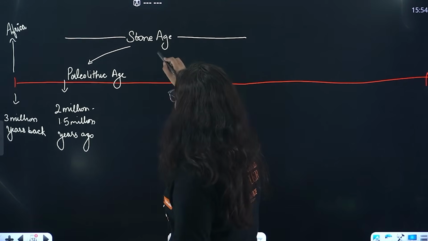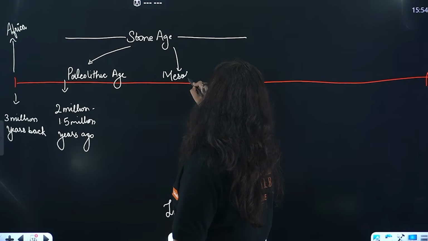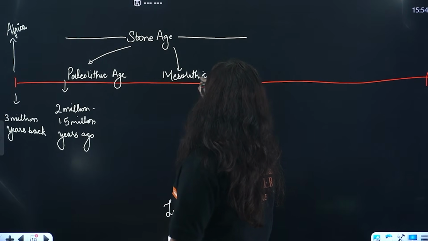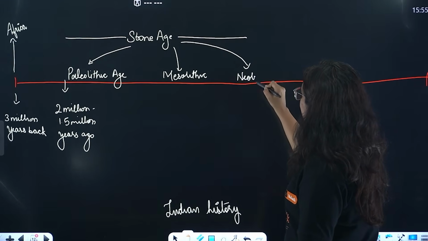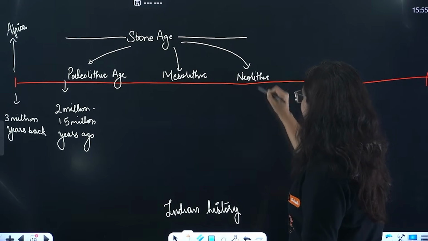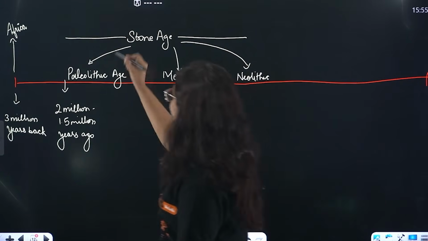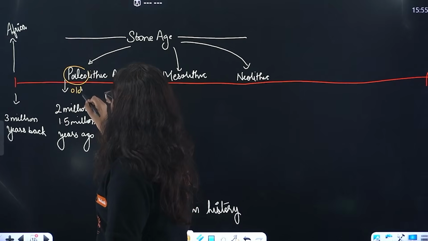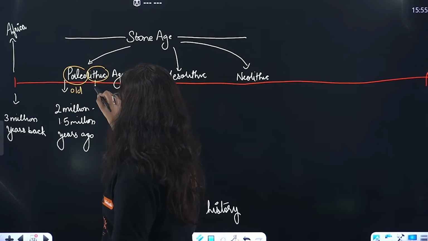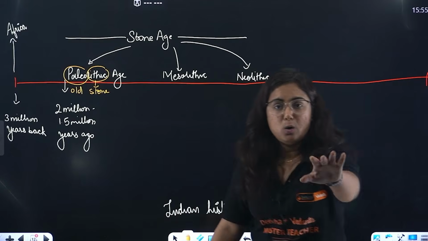Then the second one is referred to as the Mesolithic Age, and the last one is the Neolithic Age. What does this mean? Beta, the word Paleolithic: the Paleo word stands for old, and the lithic word stands for stone. Hence, we can collectively call it the Old Stone Age.